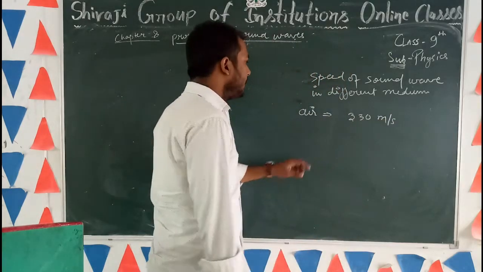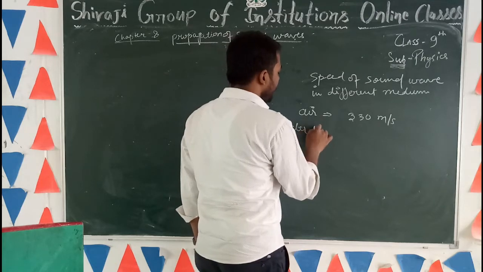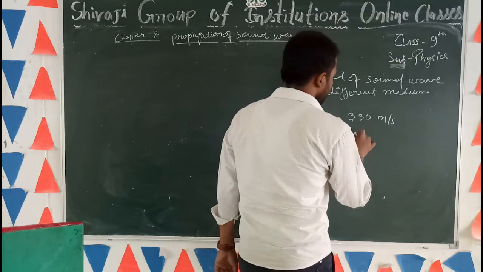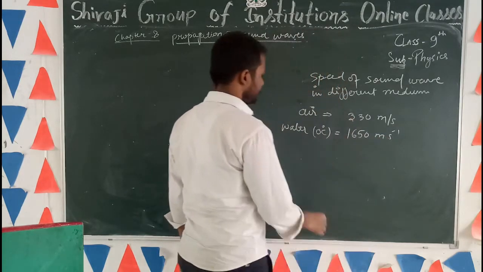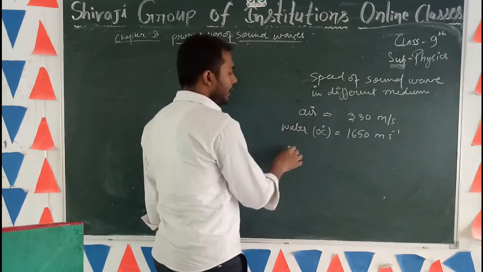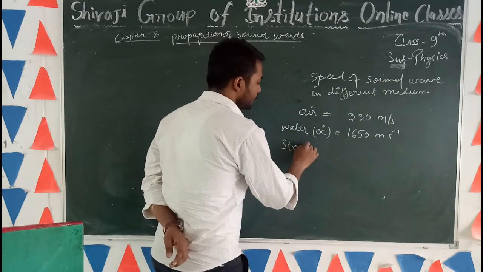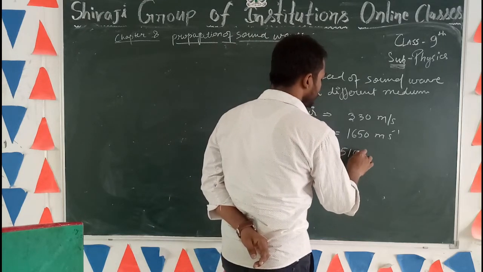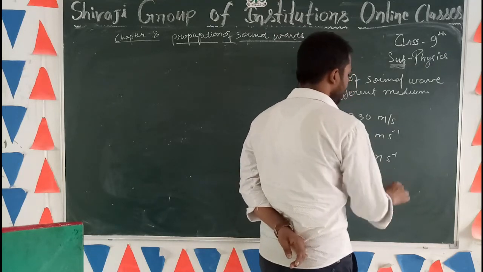When a sound wave travels in water at 0 degree centigrade, its velocity is 1650 meter per second. And if it propagates in steel, its velocity is 5100 meter per second.